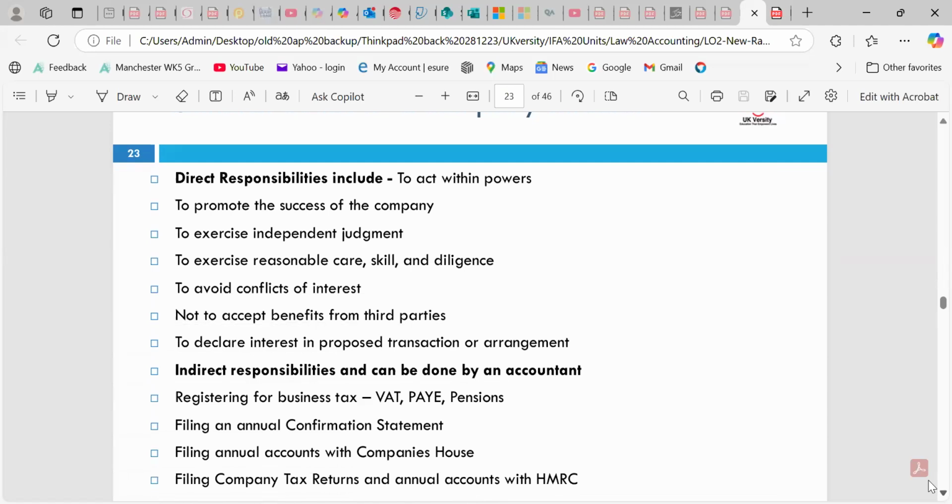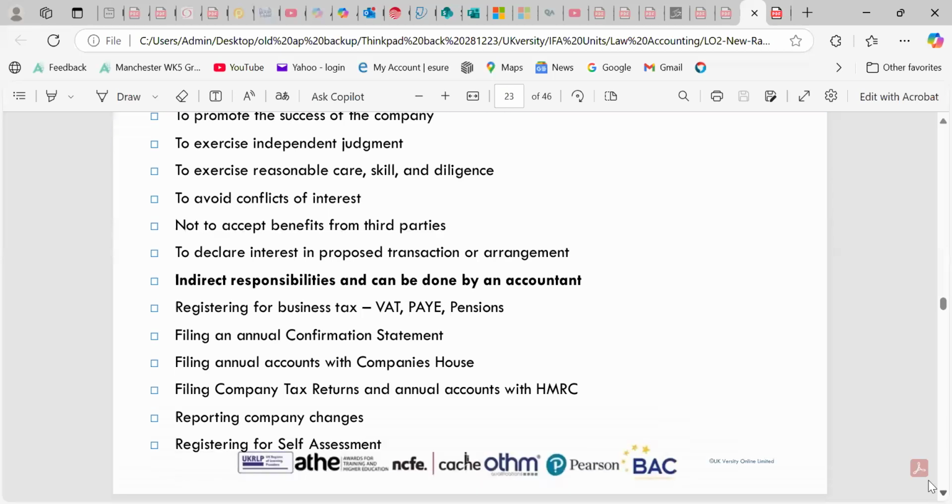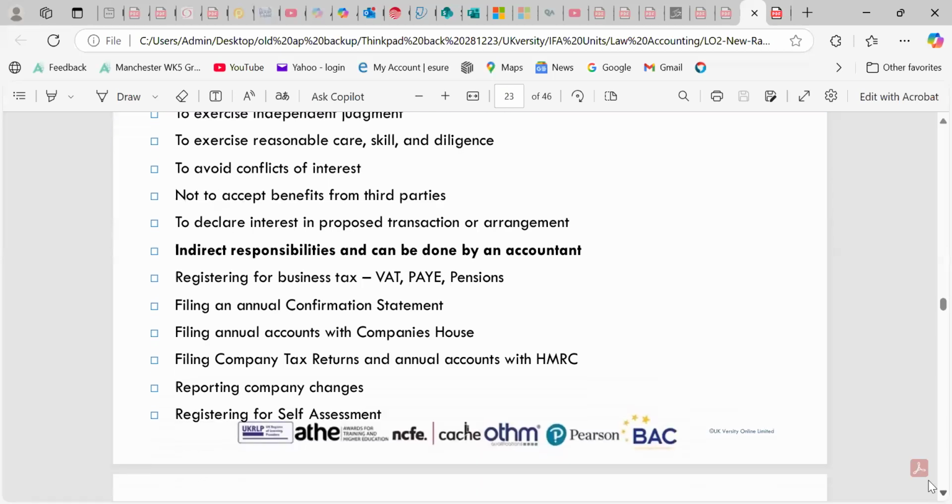So when buying things from a supplier, they get a back-end commission. That's one of the biggest areas in fraud at the moment. So exercise independent judgment, and exercise reasonable care, skill and intelligence. We can look around avoiding conflict of interest. That's one of the areas where we can look around the code of ethics perspective, which we discussed in the last lesson.